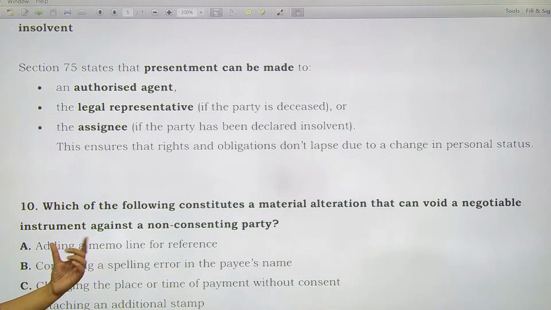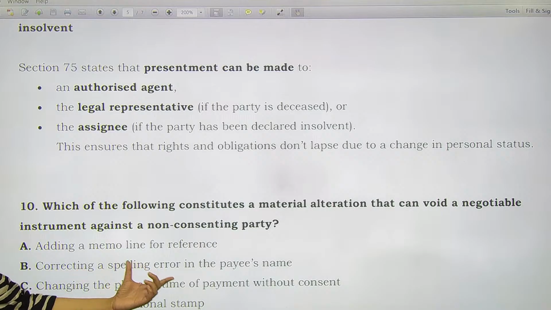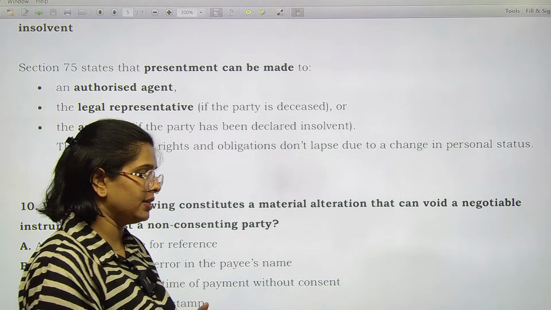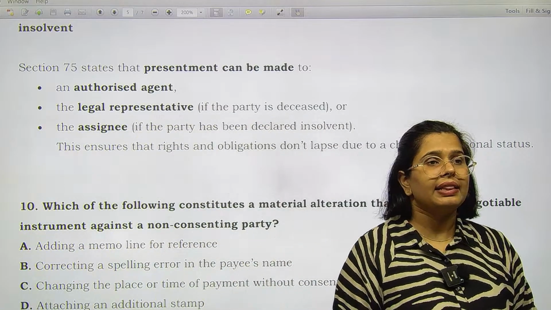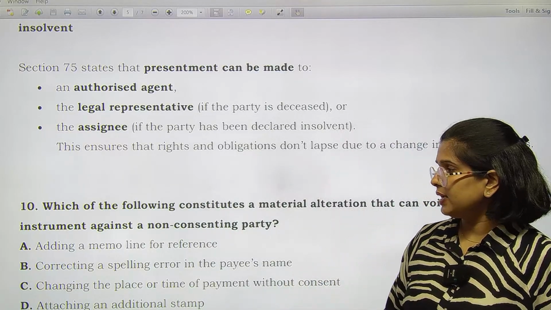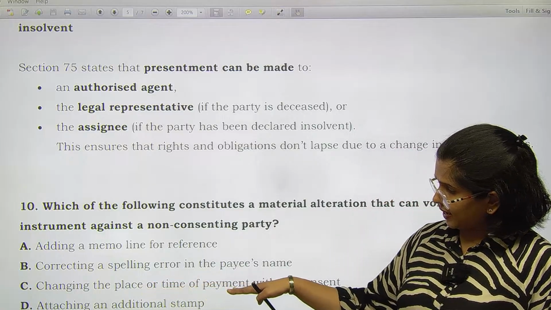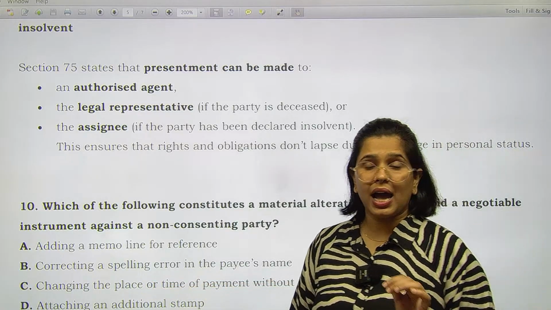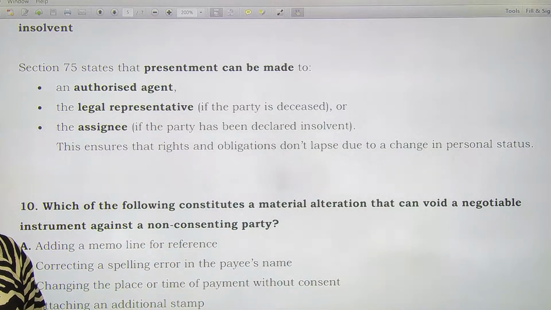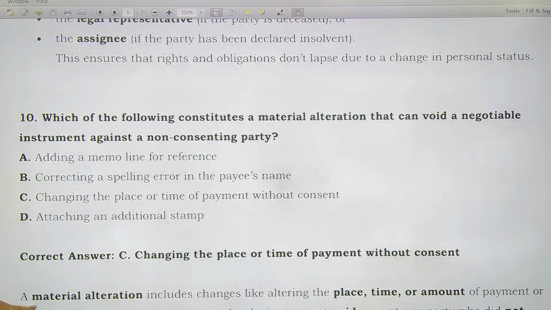So: adding a memo line, correcting a spelling error, changing the place or time of payment without consent, attaching an additional stamp. See, in all these 4 cases, you can easily identify what would classify as a material alteration. Basically, if there has been a change in place or time of the payment without consent, then that would be considered a material alteration. ठीक है, उसको हम क्या समझेंगे? Material alteration.